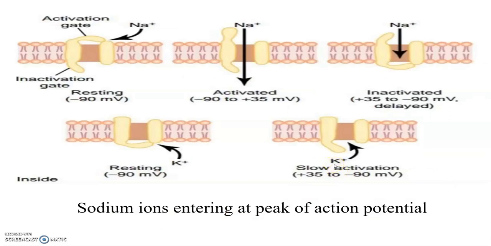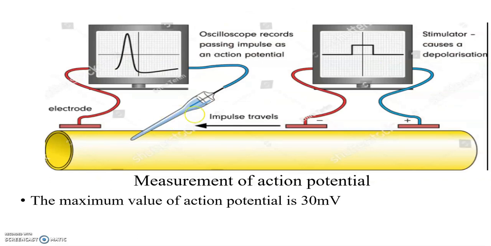Next, the sodium ions entering at the peak of action potential. This diagram represents where the action potential is at its maximum peak. At this stage, both the activation gate and inactivation gate are open. This is how to measure the action potential. We give a stimulus and measure the output on a CRO, whatever it may be. The maximum value of action potential is 30 millivolt.